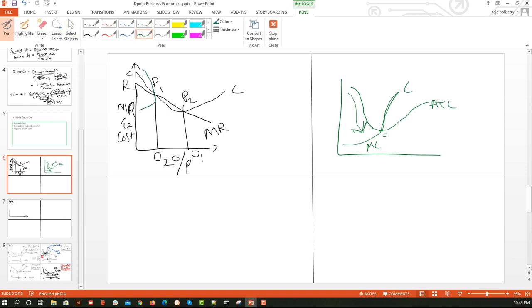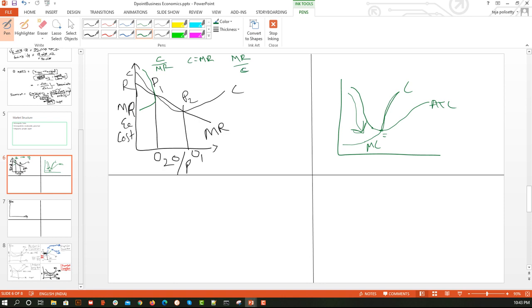The cost is decreasing and marginal revenue lies below it. Cost is above and marginal revenue is below it. That is one possibility. The other possibility is that MC and MR will be equal, and the other possibility is that marginal revenue will be above marginal cost.